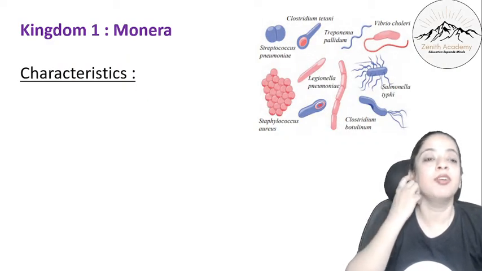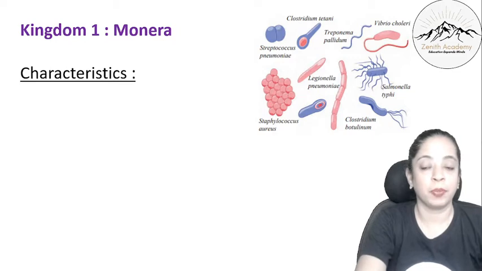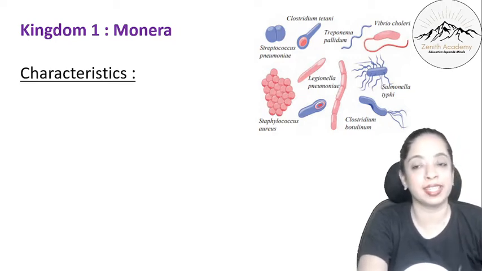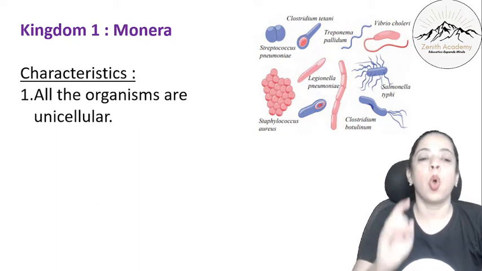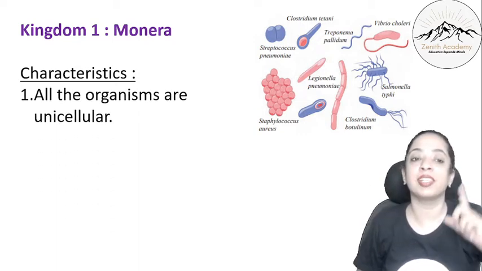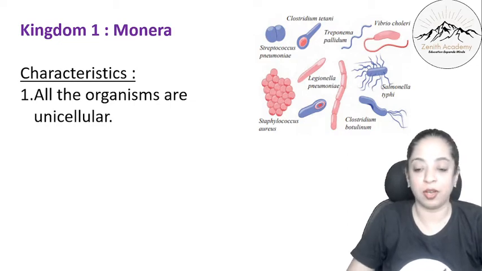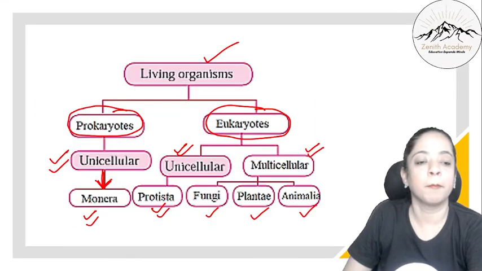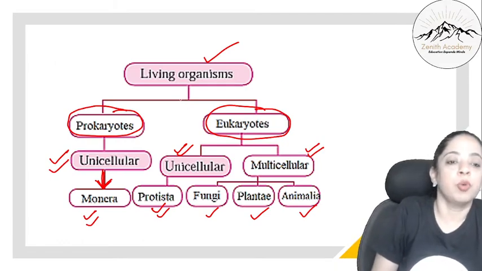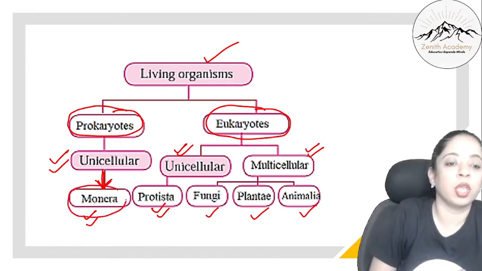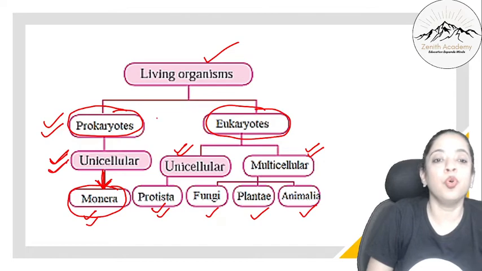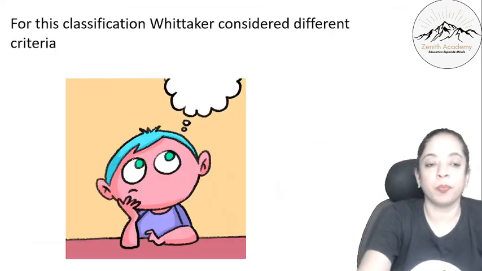So let's talk about the characteristics of Monera. You have to learn all the characteristics and at least 2 examples. All the organisms in the first kingdom Monera are unicellular. If we look back here, let me show you this again. This is the first kingdom we are talking about, Monera. It is a prokaryotic cell. Prokaryotes, unicellular. So 2 of the characteristics we already know.